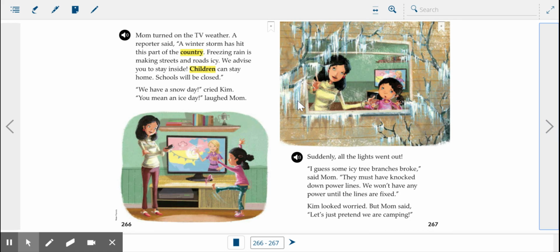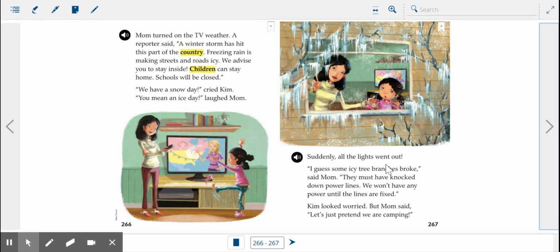Mom turned on the TV. A winter storm has hit. Freezing rain is making streets and roads icy. Oh, there we go. Our cause is freezing rain is making those streets and roads icy. So the effect, you should stay inside. Why are we staying inside? Because the streets are icy. Very nice. All right, what, we have a snow day, you mean an ice day.